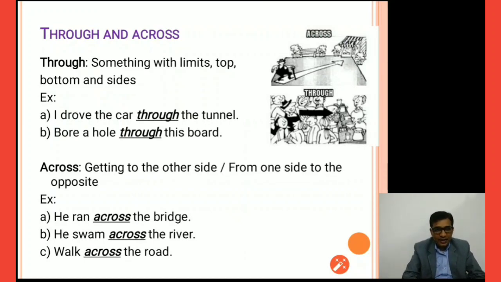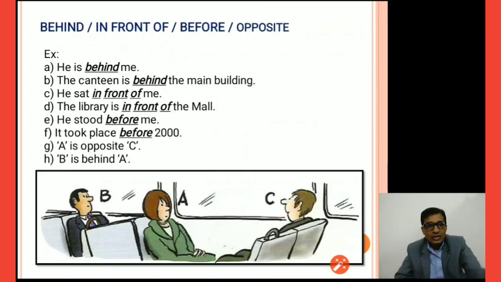So example here, he ran across the bridge, he swam across the river, walked across the road. So these are the examples. Now behind, in front of, before and opposite.